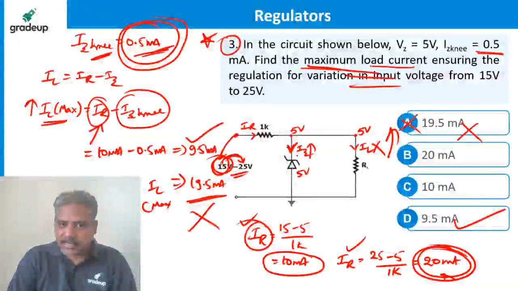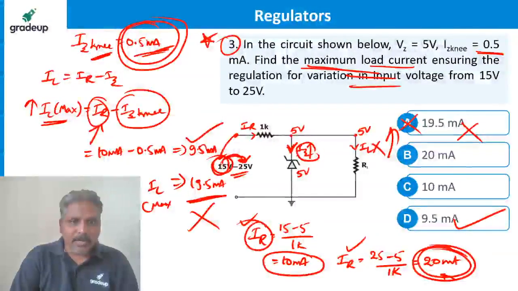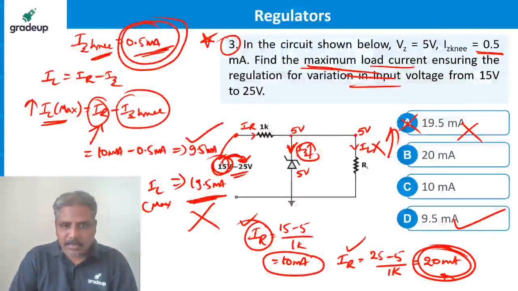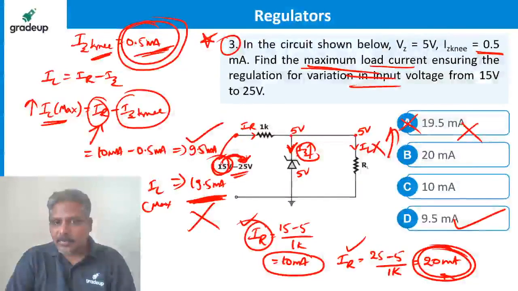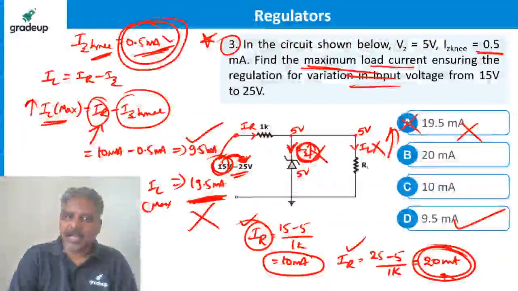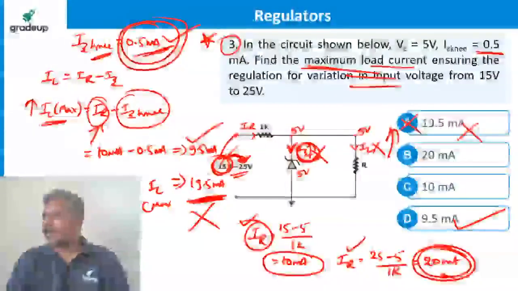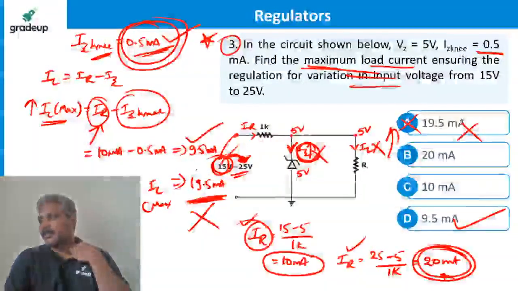Suppose the input voltage applied is 25, then the current flowing should not be 0.5 milliampere. When more voltage is applied, more current has to flow, which is not given. That's why I am taking this. Then input must be taken as 15. Clear?